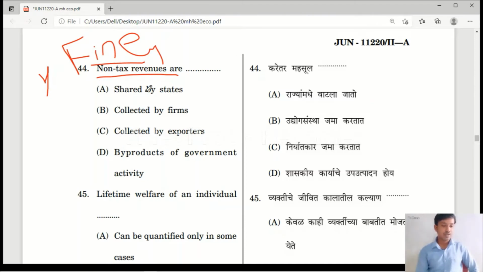Non-tax revenues are shared by the states. Option B, collected by firms. Option C, collected by exporters. Option D, byproducts of government activities. So here the right answer is non-tax revenues are byproducts of government activity. Please remember it. The right answer is option D, byproducts of government activity.